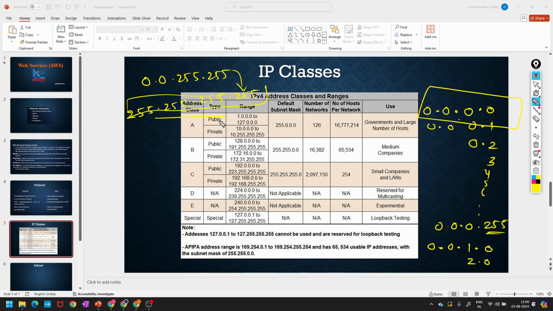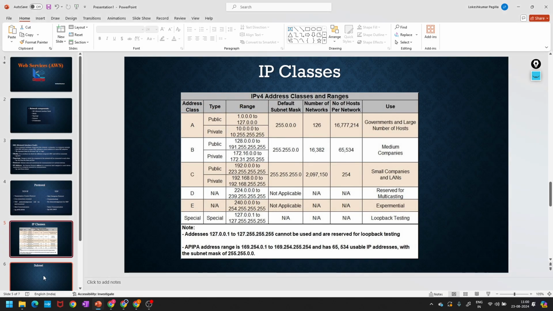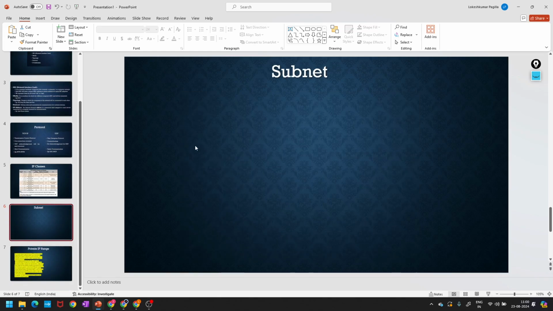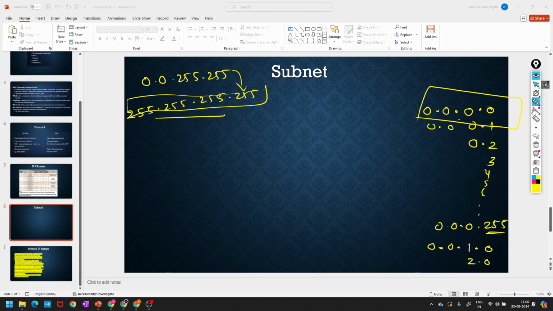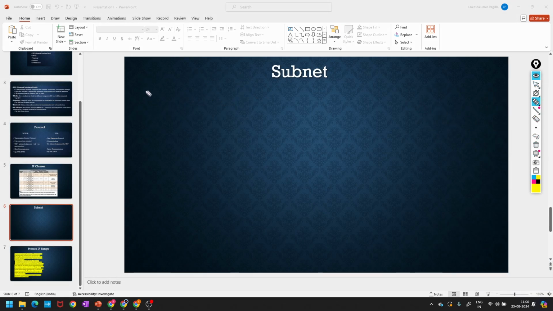Right. So I'll take an example and write the ranges. 0.0.0.0, this is the 0th range.